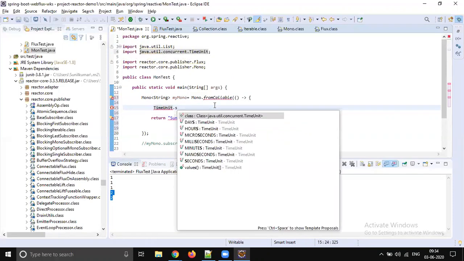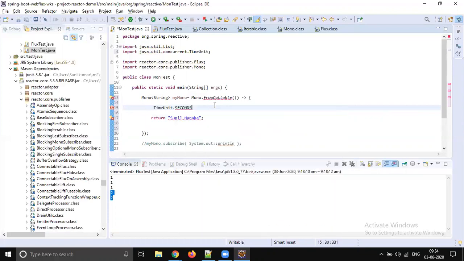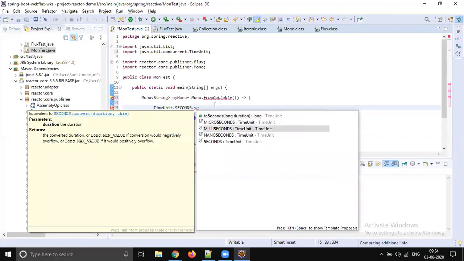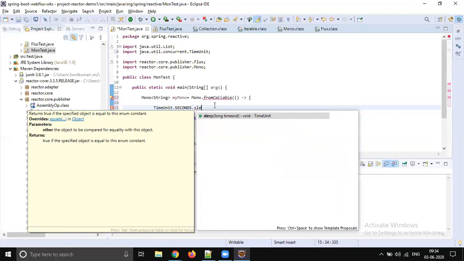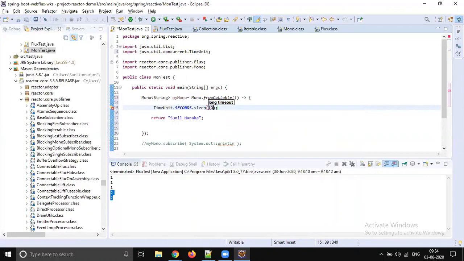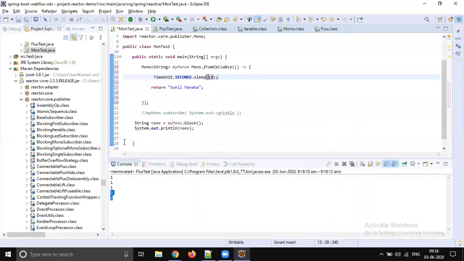Time unit dot seconds dot sleep, right? Dot sleep, and let it sleep for 10 seconds. So your main thread will be blocked for 10 seconds. How can I prove that, right? If it is not blocking, my next sysout would be printing, right?